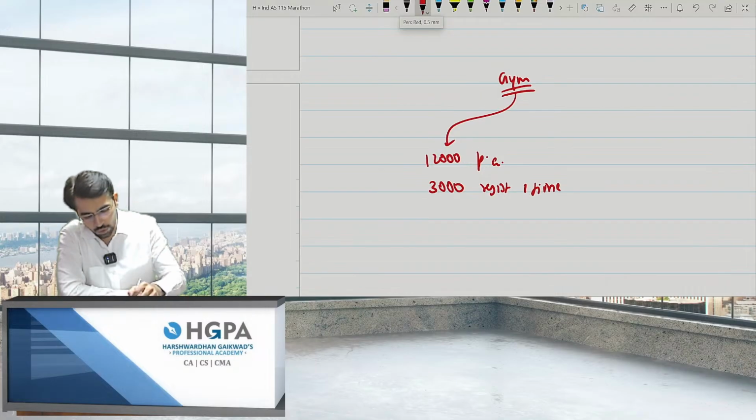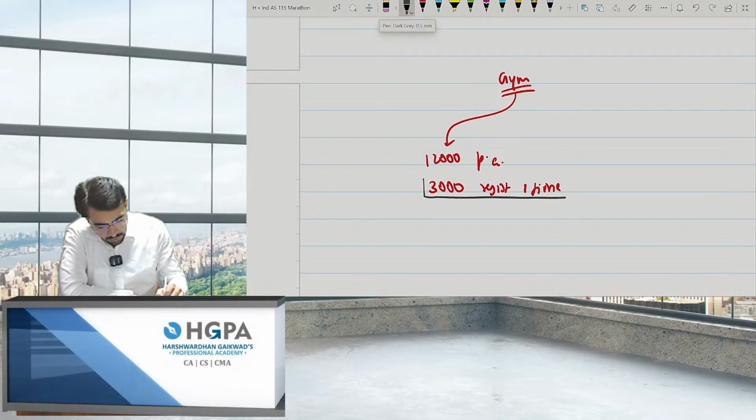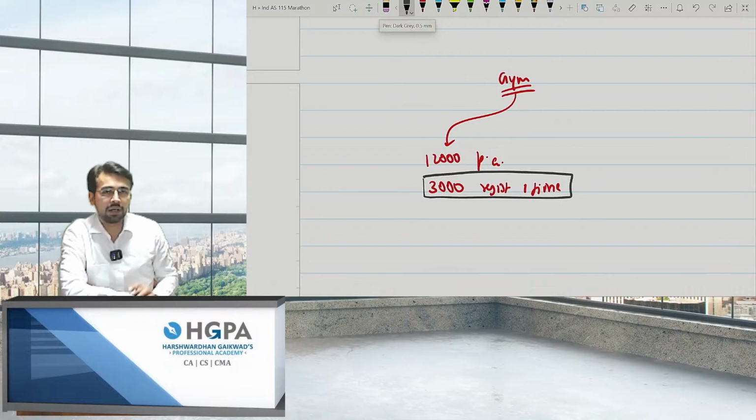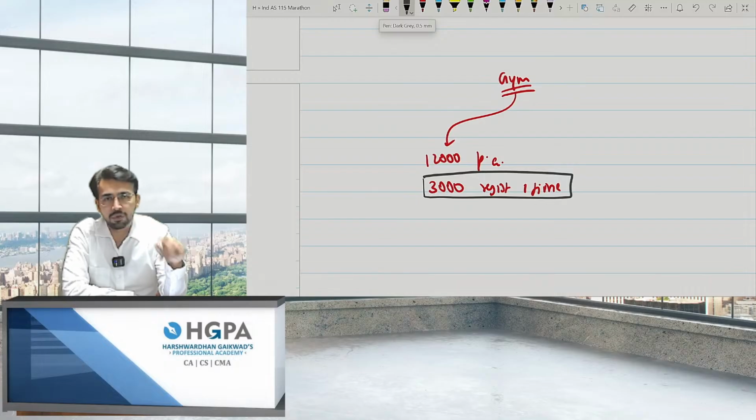I'm talking about this 3,000. This is non-refundable, right? One time non-refundable fees. I won't refund it. So if I own a gym, you are coming to me and paying me 12,000. I'm also telling you to fill up the form. You have to register yourself for the first time by paying rupees 3,000. This is known as upfront non-refundable fees.